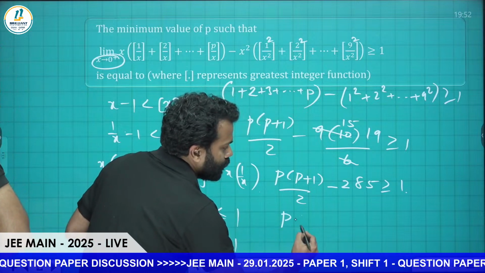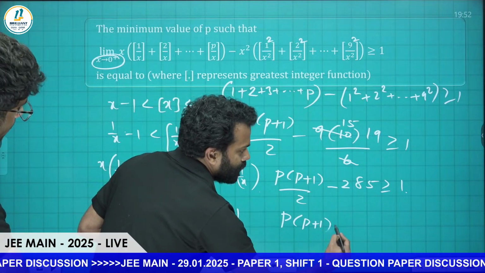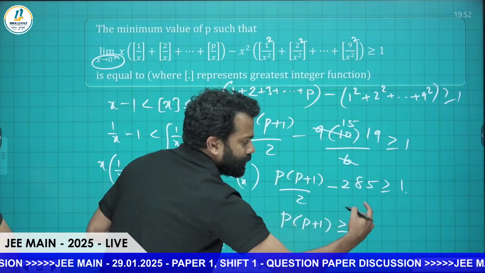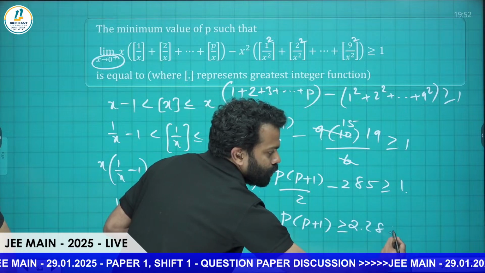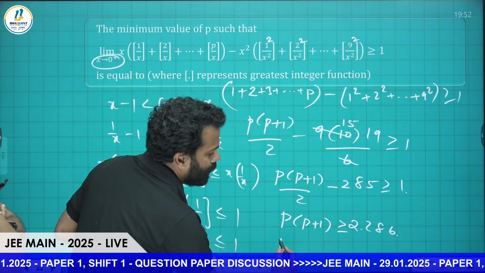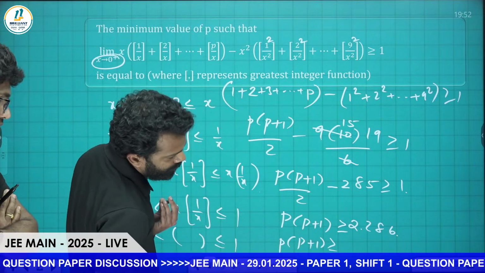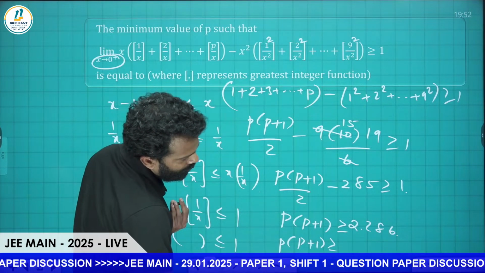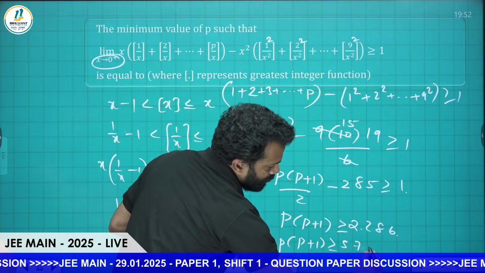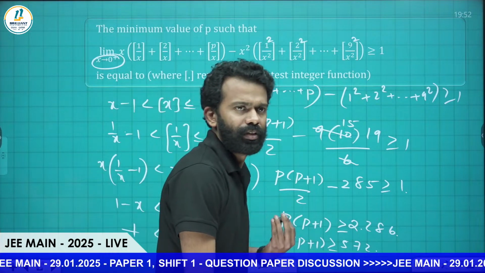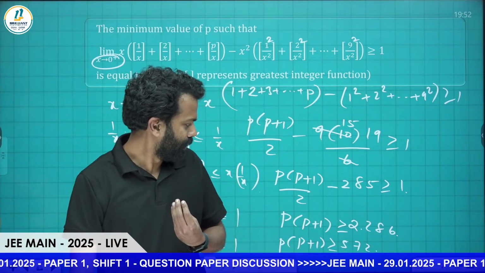That is p into p plus 1 divided by 2 greater than or equal to 286, that is p into p plus 1 greater than or equal to 2 into 286, which is 572. Now we need the smallest integer p. So trial and error method after this, the smallest integer which satisfies this should be our result.